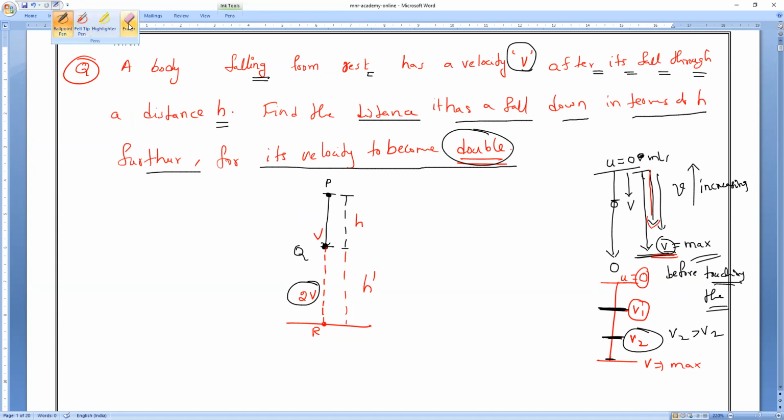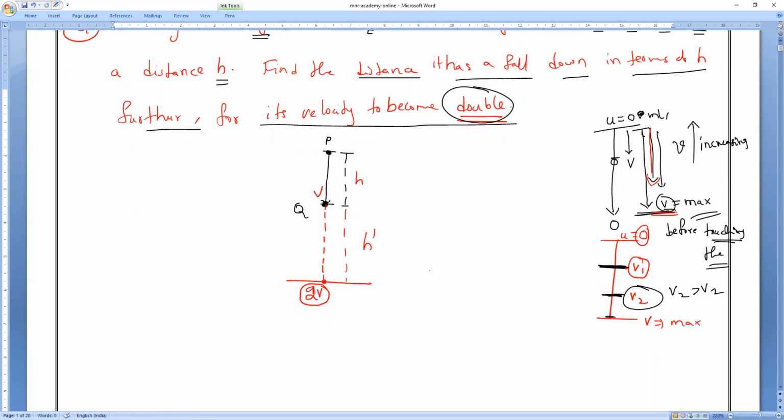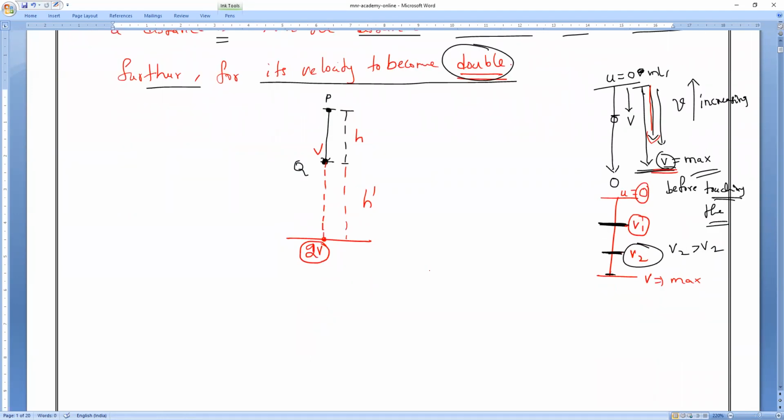Understanding? So initially it traveled some distance h. After traveling distance h, its velocity becomes V. Now again it travels some distance, which I'm assuming as h dash. By the time, its velocity becomes how much, guys? Double. 2V. Double means 2 times V. Am I right or wrong?